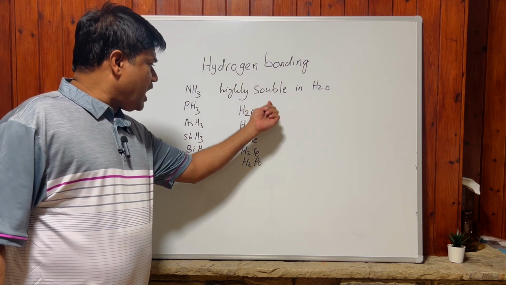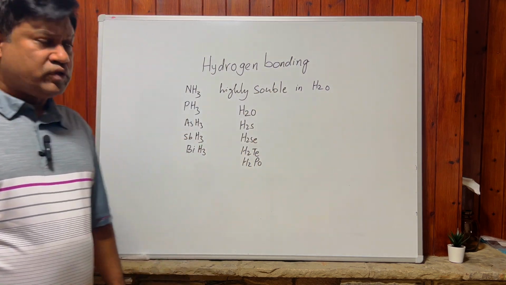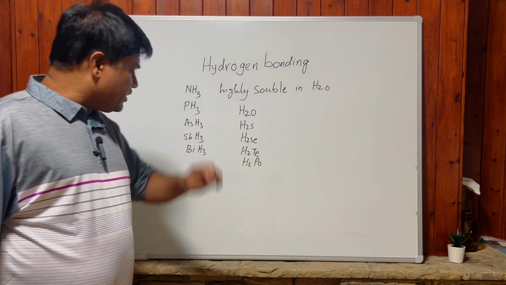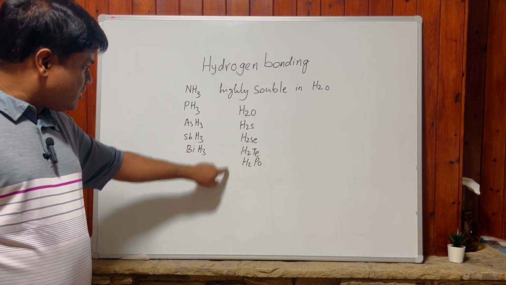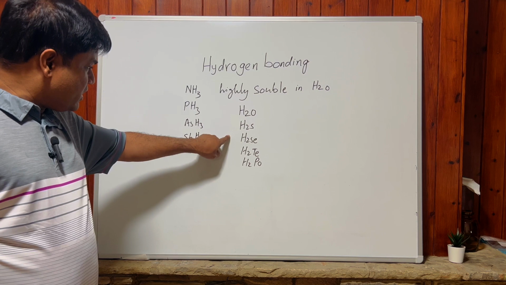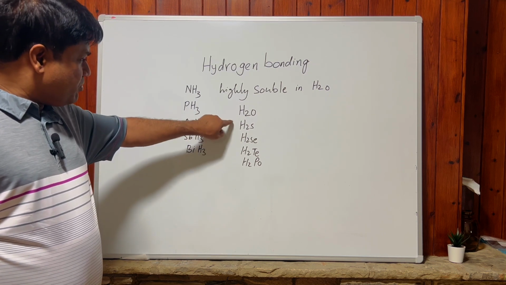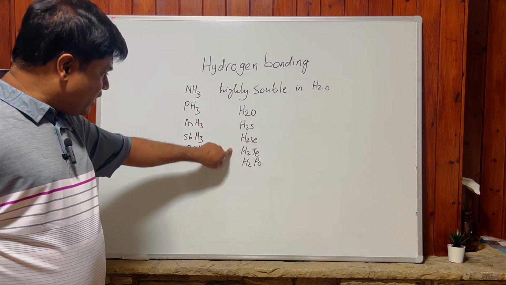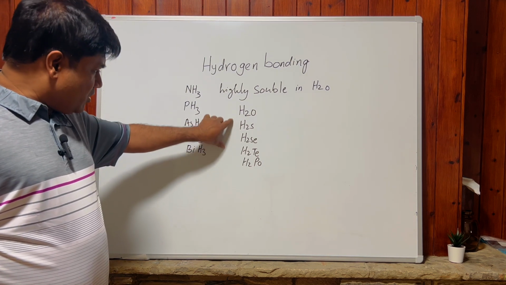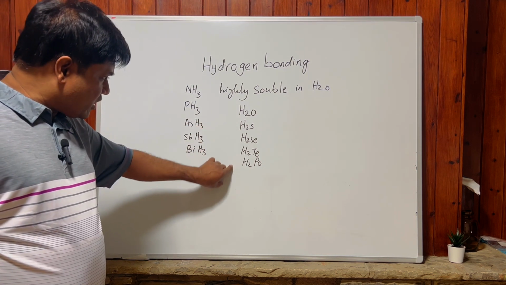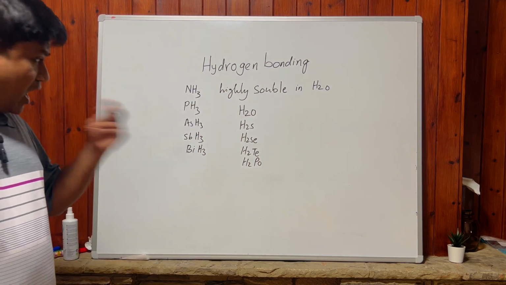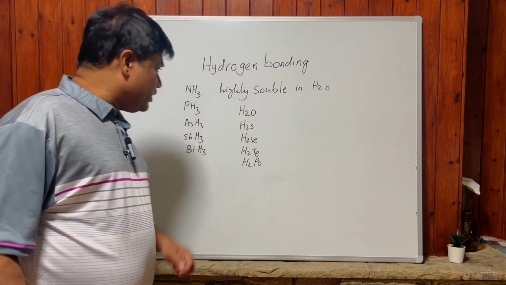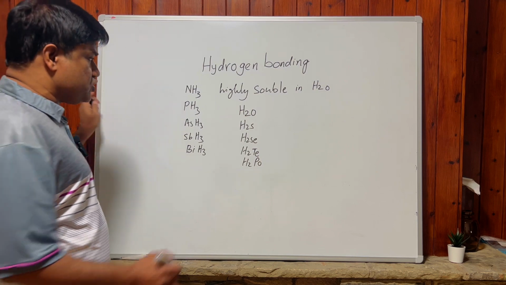Water has a high boiling point, roughly 100 degrees. The boiling point is very low in the case of H2S, then it increases because of the large size. But why does water have a high boiling point? Because of the presence of hydrogen bonding.